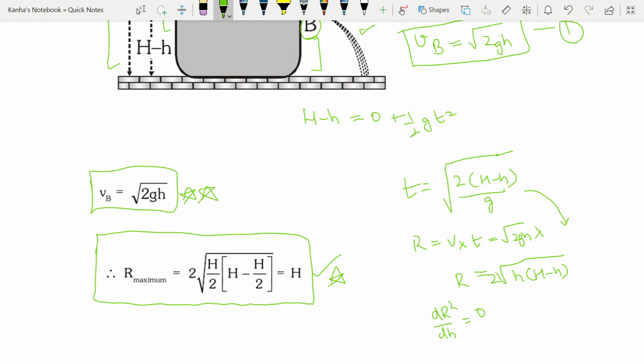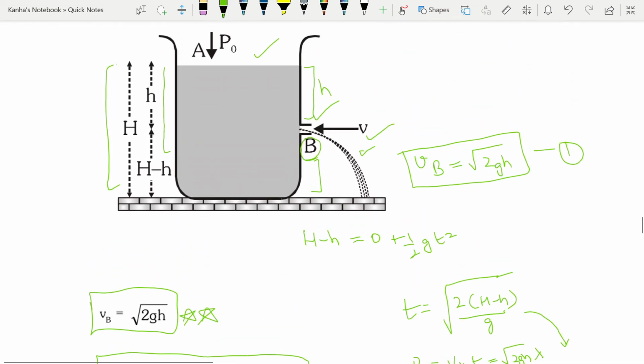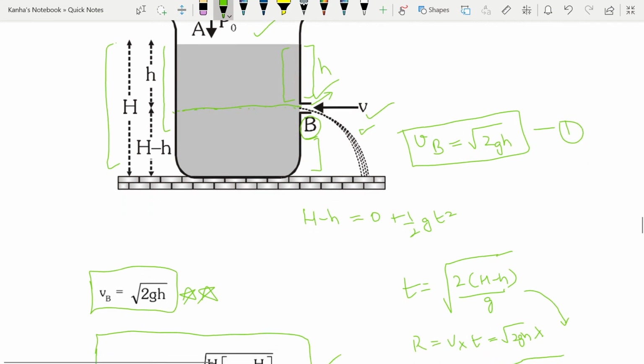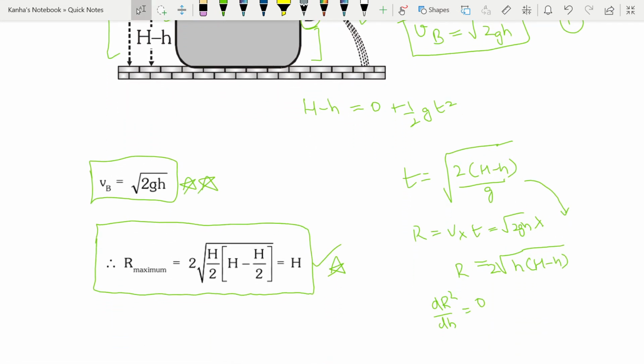Even if you don't remember this, you can easily apply the Bernoulli's theorem and the equation of continuity to find these values out, because you need to apply the Bernoulli's theorem at this height. So there will be rho g h here. And then because it's coming out of here, you have the kinetic energy and the potential energy. So using those, you can easily find this value.